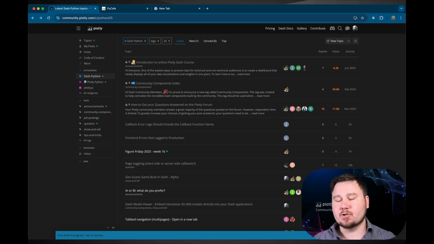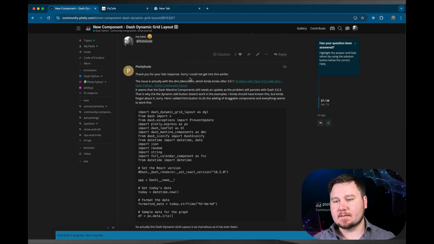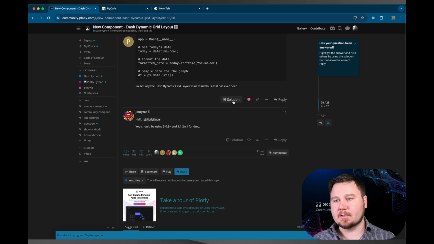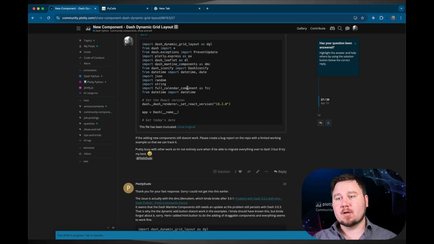Mark as a solution whenever you create a post. If you find the solution, there's a button underneath it. So for example, this is a post that I made. If this was a solution, I could click on this button and it would mark this as the solution to a problem that I have asked. And that will help the forum itself, and those searching, to understand where the problem was solved, so that if you are searching for a similar problem, you can quickly get to the solution.